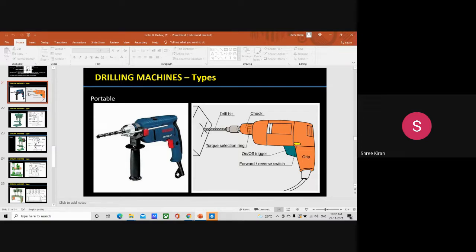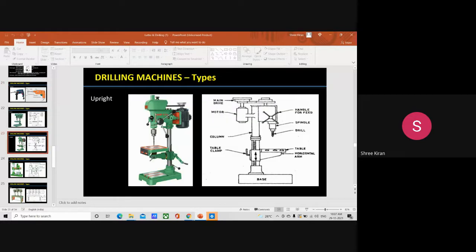Now it comes to the upright drilling machine. In the case of the upright drilling machine, it is almost the same. This is the figure where we have an upright drilling machine. You can see the main drive, the motor, the column, the table clamp, the base, the table, the horizontal arm, then the drill, the spindle, the handle, all this.